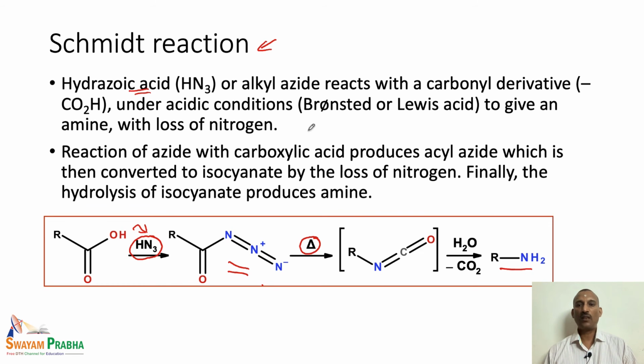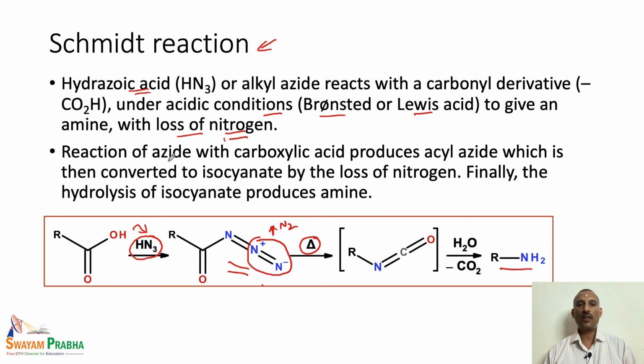This reaction is basically carried out under acidic conditions. We can use a Bronsted or a Lewis acid, and here again there is loss of nitrogen. We have two nitrogen atoms, and these two nitrogen atoms are lost as nitrogen gas. What we have written here is that the loss of nitrogen is from the azide unit, and this is the driving force for the reaction to move forward.